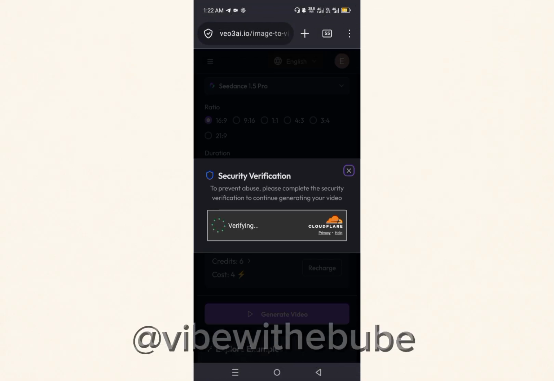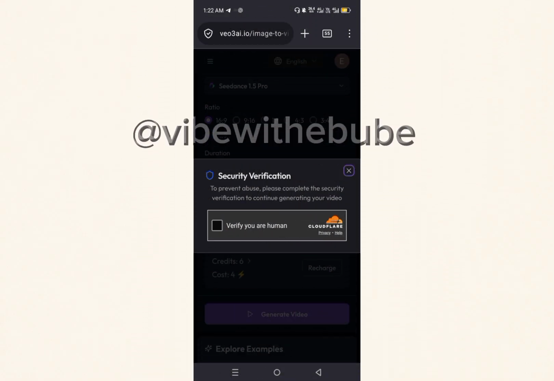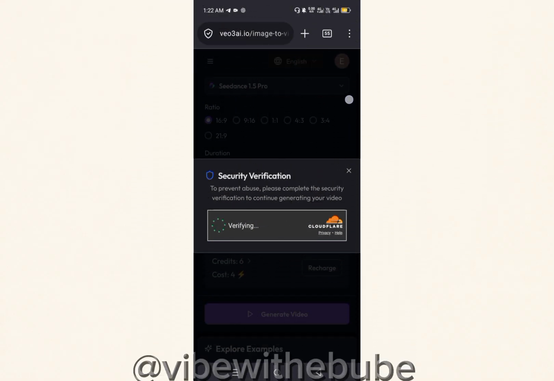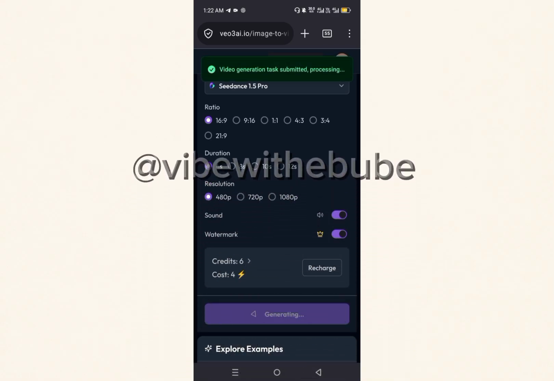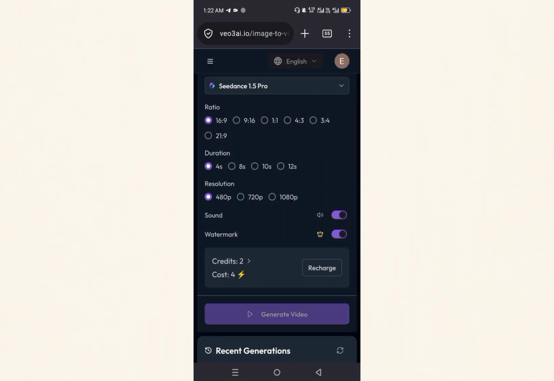Now once you are done setting all these settings, click on generate. When you click on generate, they will ask for a security verification to verify if you are human or a robot. Kindly verify you are a human, okay? Now when you verify, allow it to load like this. The video is now generating. Do you see it? Video generating task submitted, processing.